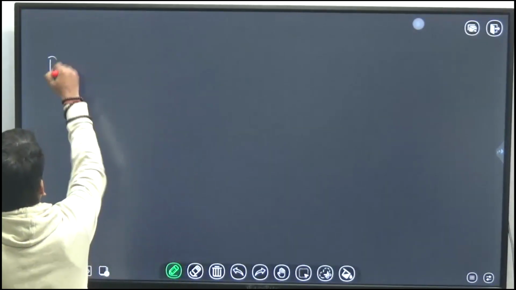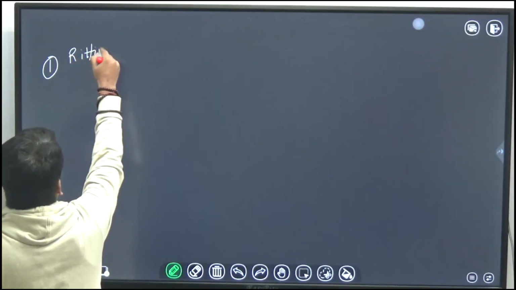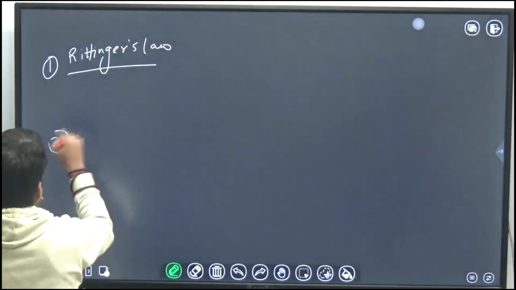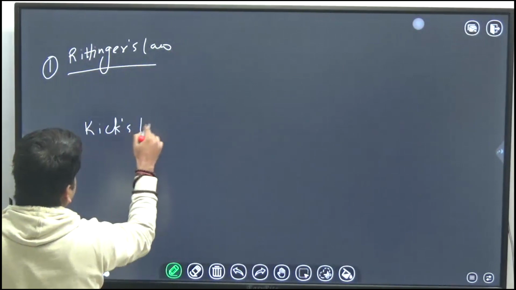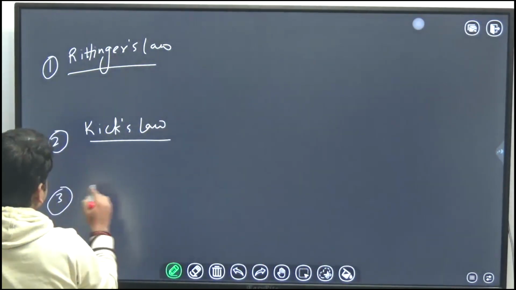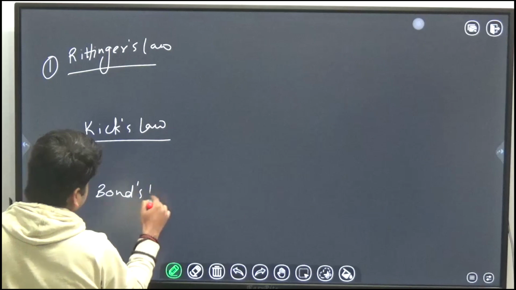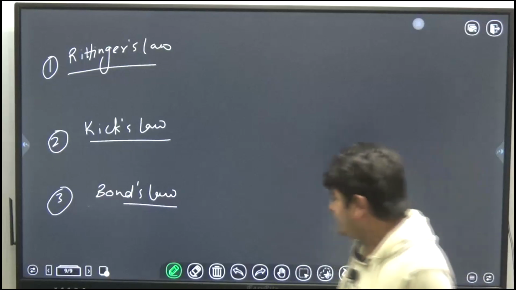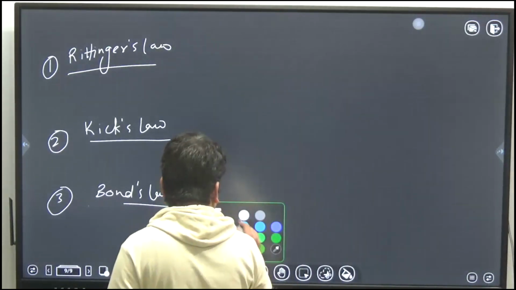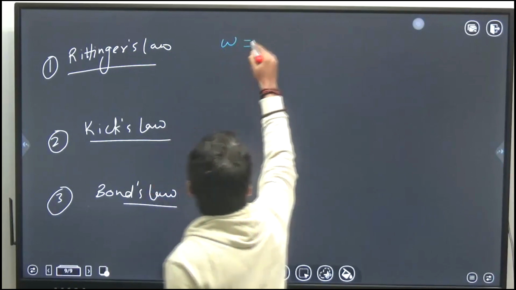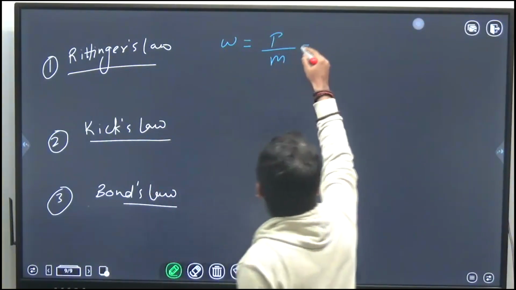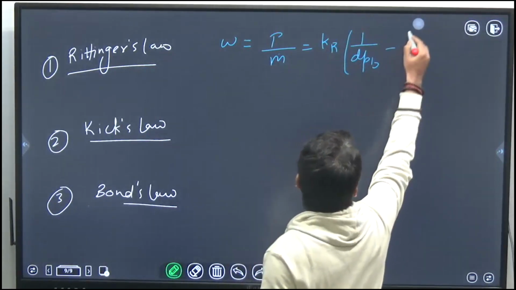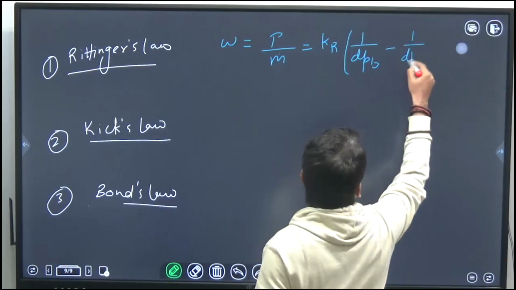Now the first is Rittinger's law, second is Kick's law, third is Bond's law. I hope all of you know their statements. That's not a big deal. If you wish, you can see the literature. So here W is equal to P upon M dot, that is equal to KR times (1 over dPb minus 1 over dPa).